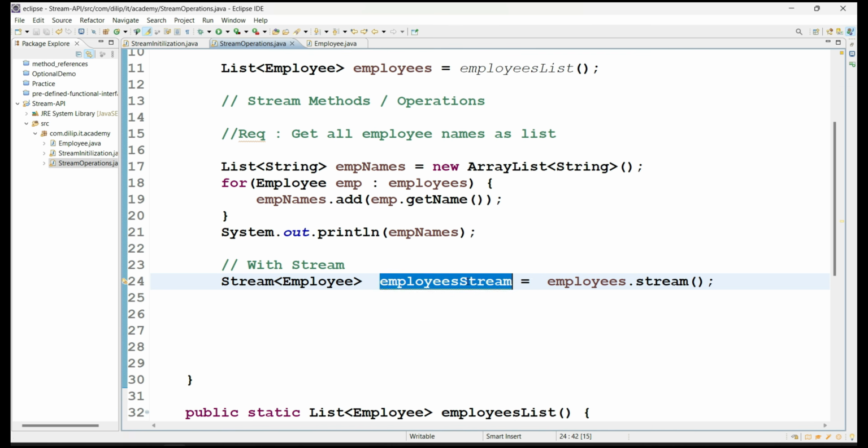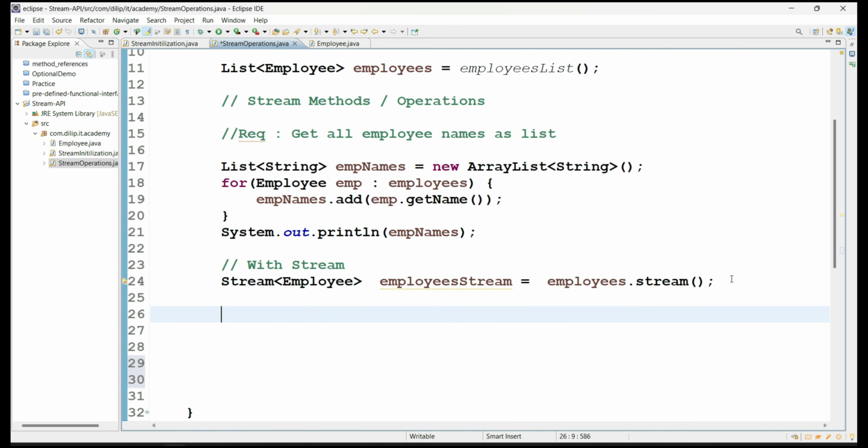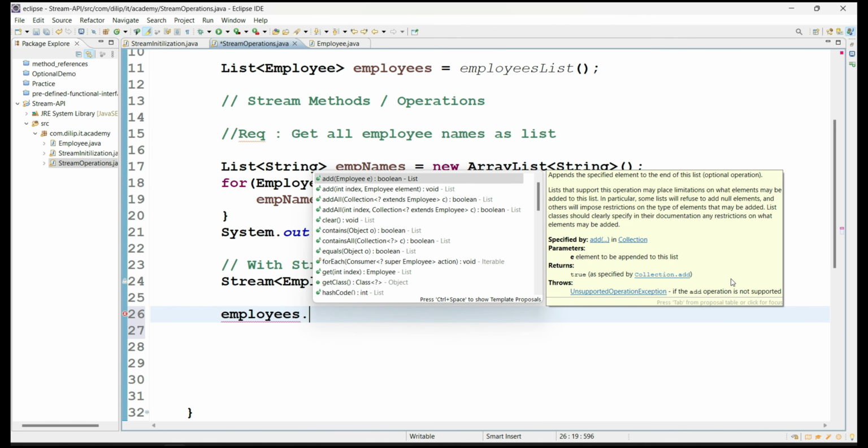So on this stream, we discussed that we have two types of operations called intermediate operations as well as terminal operations. To perform any functionality, most of the time we use intermediate operations, and to pick up the results, or to collect the result from those intermediate operations, we use a terminal method. This overall process we call a stream pipeline, right?